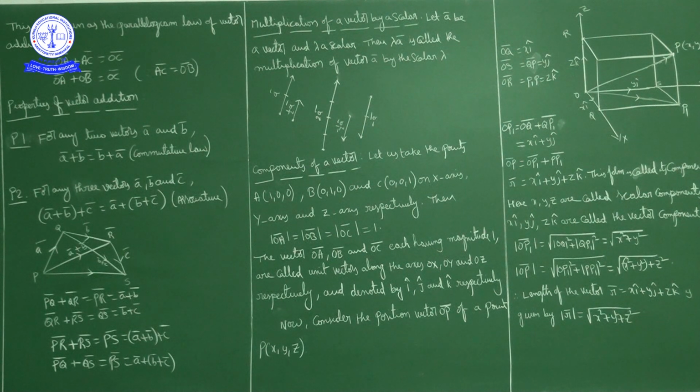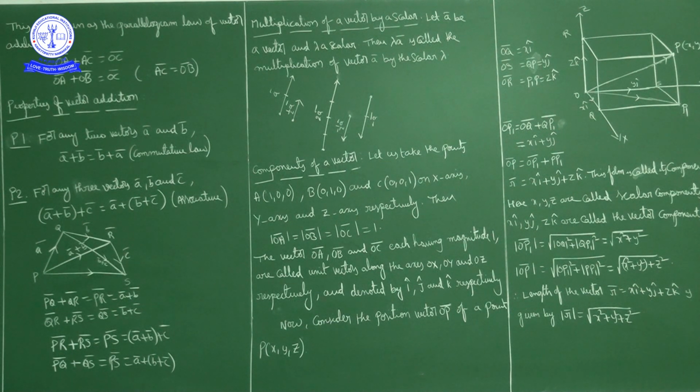The associative property enables us to write the sum of vectors A bar plus B bar plus C bar without brackets. We can add in any order.